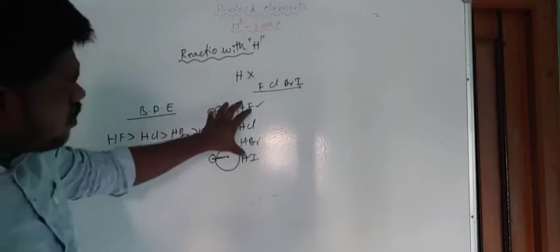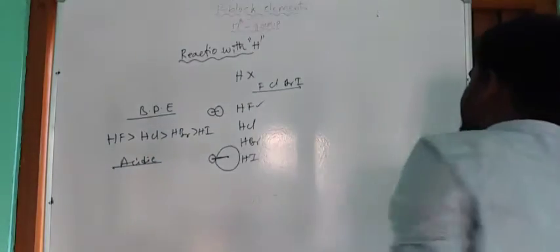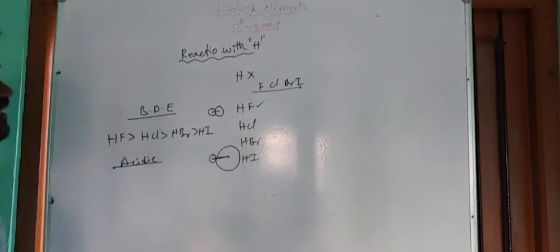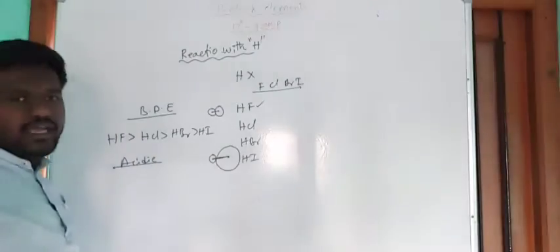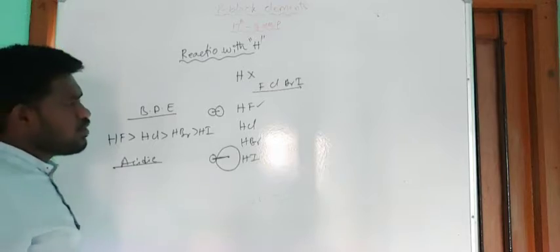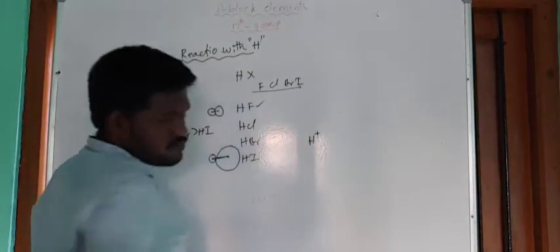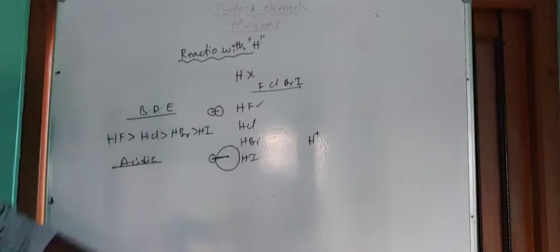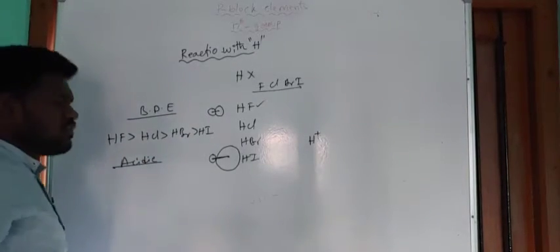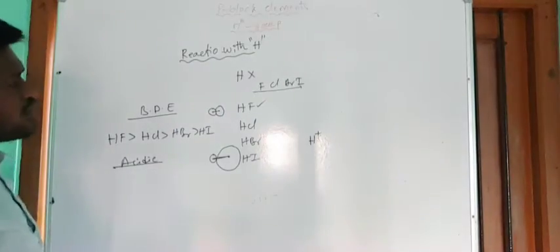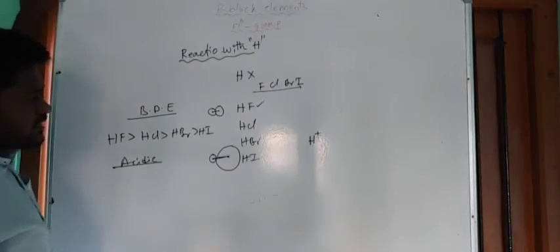So when you dissolve these hydrogen halides in water, they can release H+ ions and act as strong acids. So these all are acidic in nature when they are in water. When they are dissolved in water, they act as strong acids.